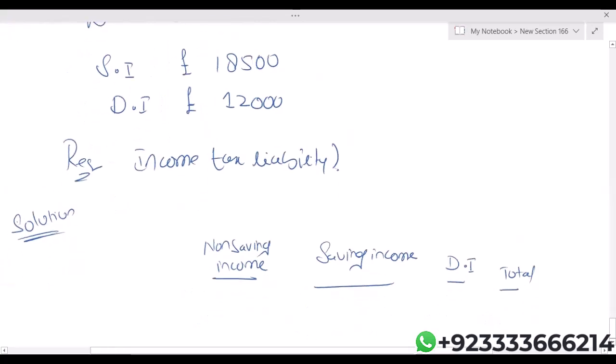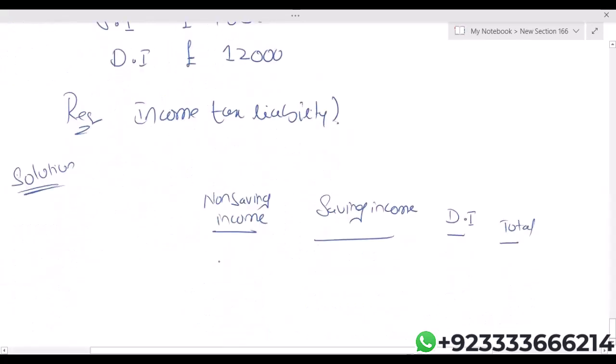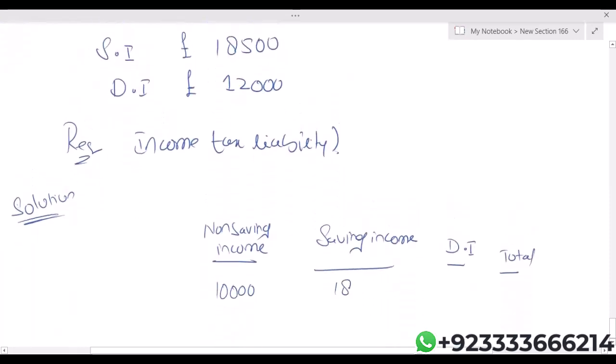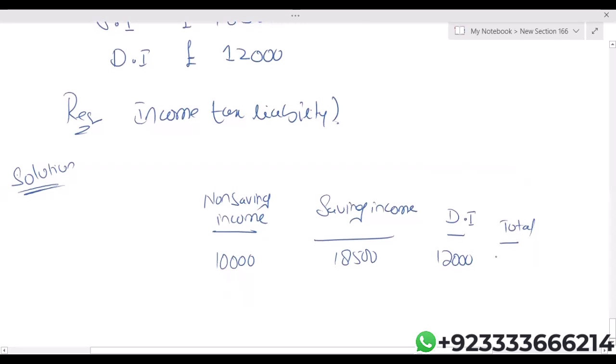So I'm writing it directly. Employment income is 10,000. Saving income is 18,500. Dividend income is 12,000. Let me use the calculator. 10,000 plus 18,500 plus 12,000. I'm getting 40,500.